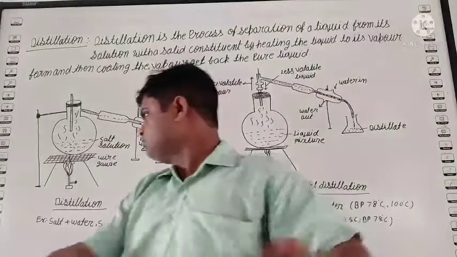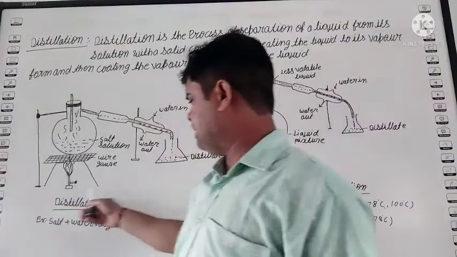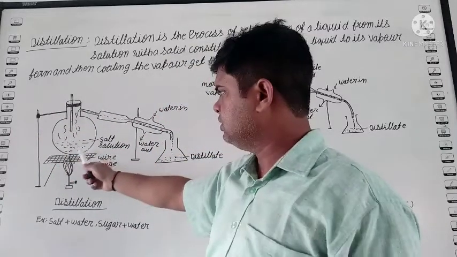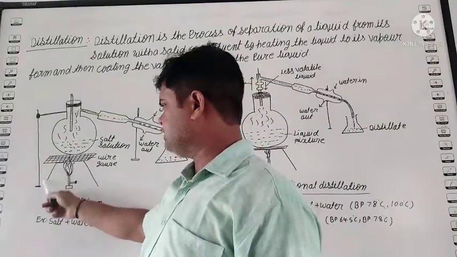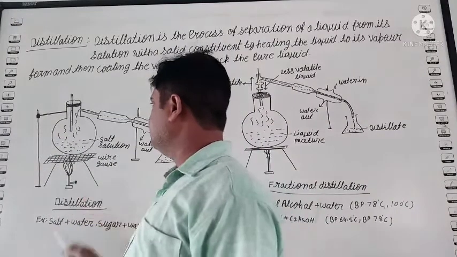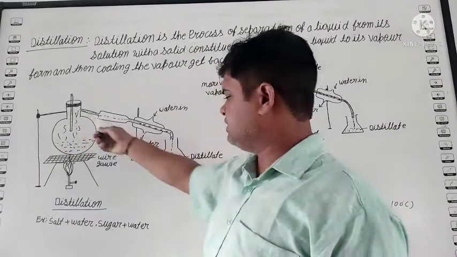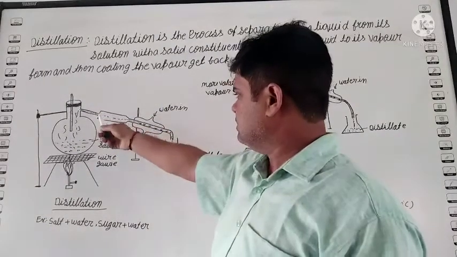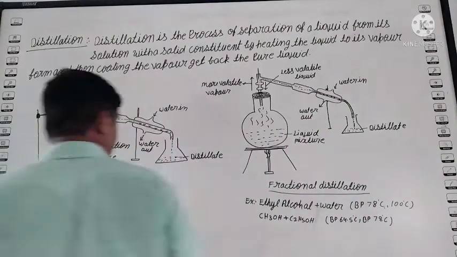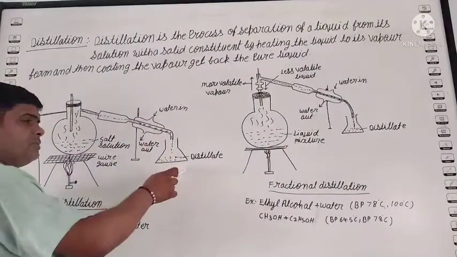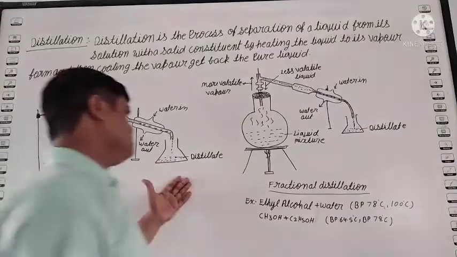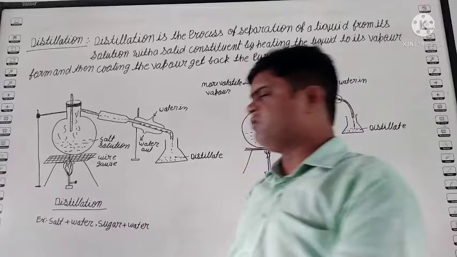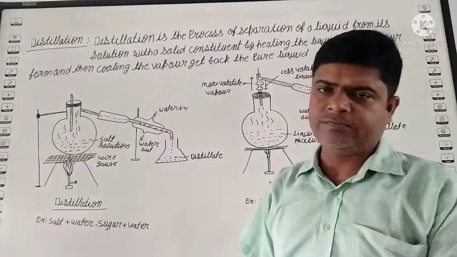First we arrange all the things according to the figure. Student, this is the round bottom flask. This is the stand. This is a wire gauze. This is the tripod stand. This is the Bunsen burner. This is the fractional column, this is the distillation column, and this is the cooling flask. In this process, first in the round bottom flask we take the mixture of salt and water, or sugar and water, whichever we need.